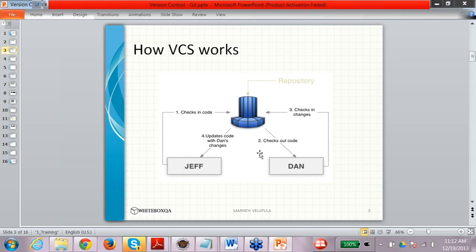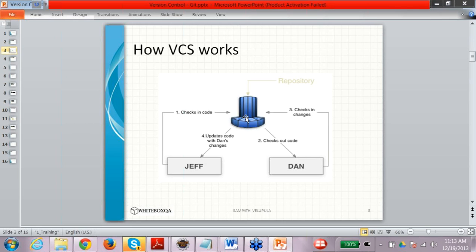Okay, so how does a version control system work? You have a repository. It's a server which is maintained by your company. It might be hosted anywhere where all the other servers are hosted. So what happens is a person creates a certain file. Let's say I'm working on a Java file. I create a file.